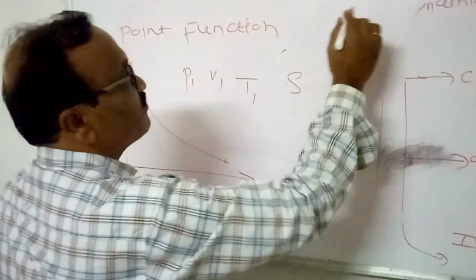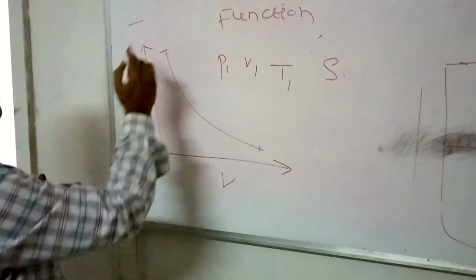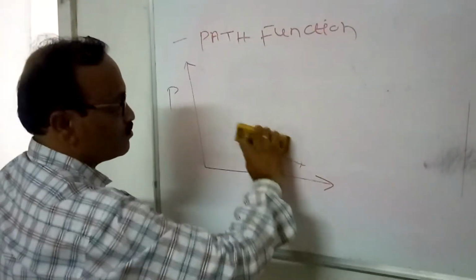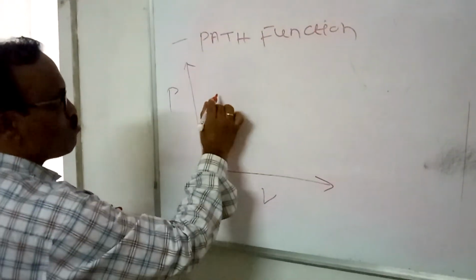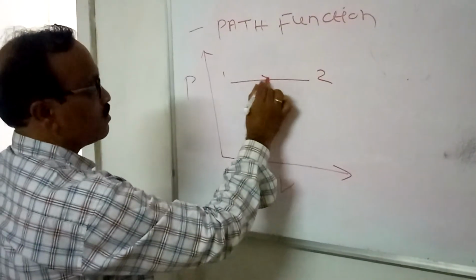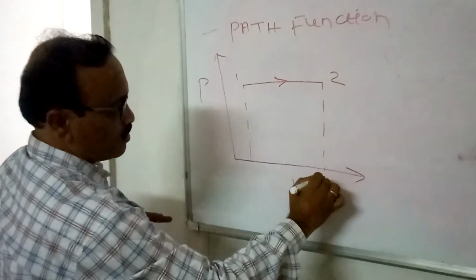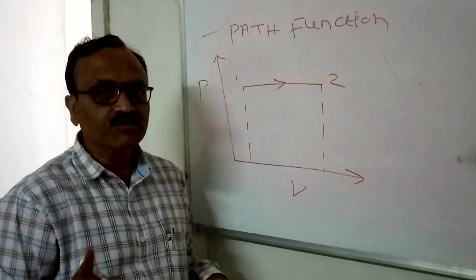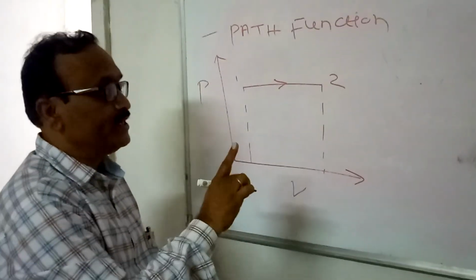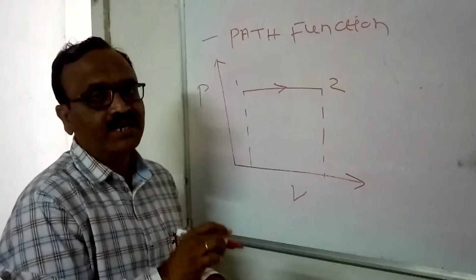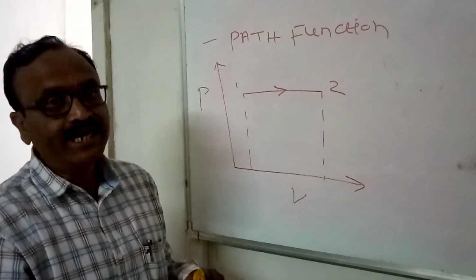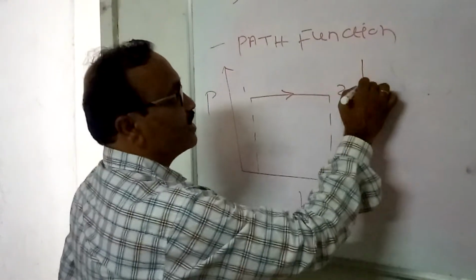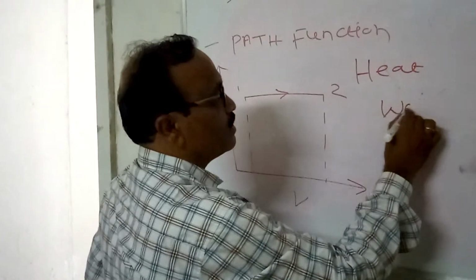And next is the path function. The quantities which we can't show with the help of points, but can describe with the help of area on the coordinate axis, are termed path functions, like heat and work.